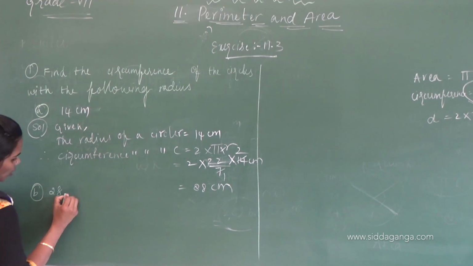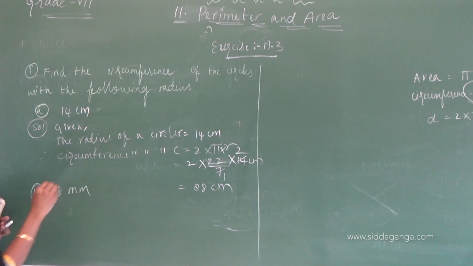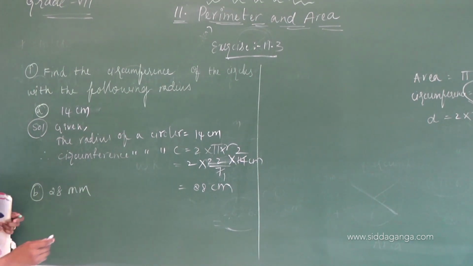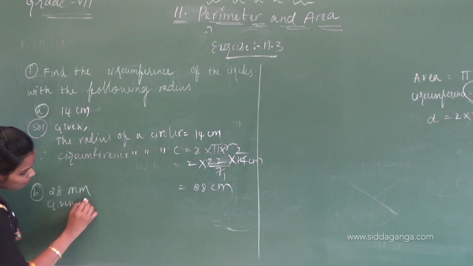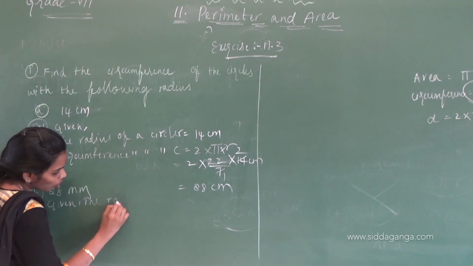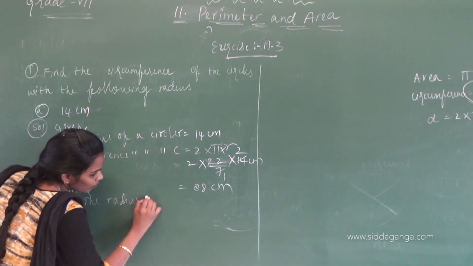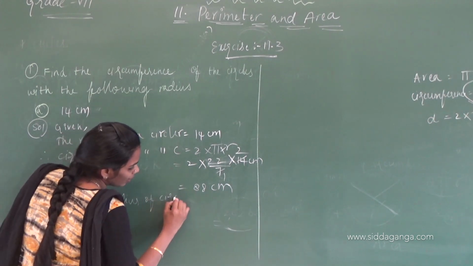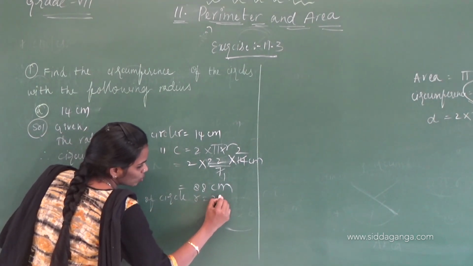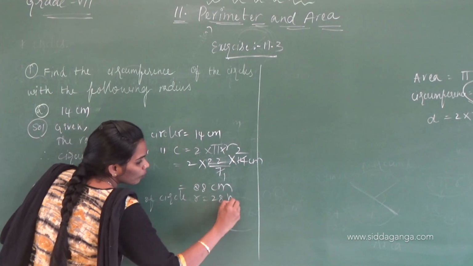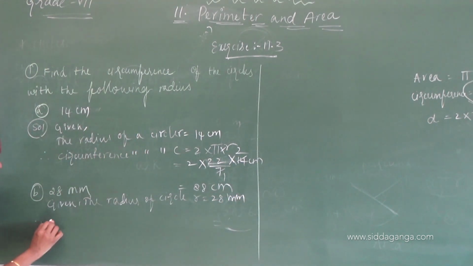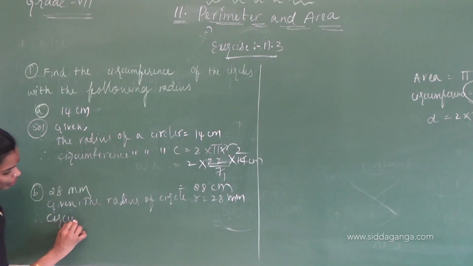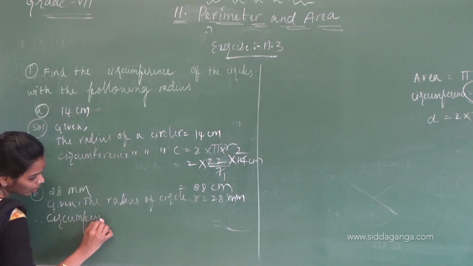28 millimeters. Given, what you have to write? Given the radius of a circle r equals 28 millimeters. You have to find the circumference.